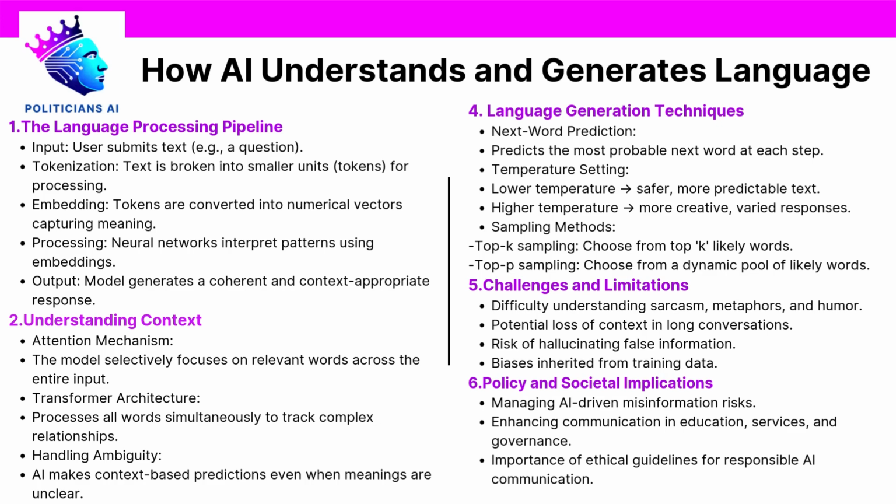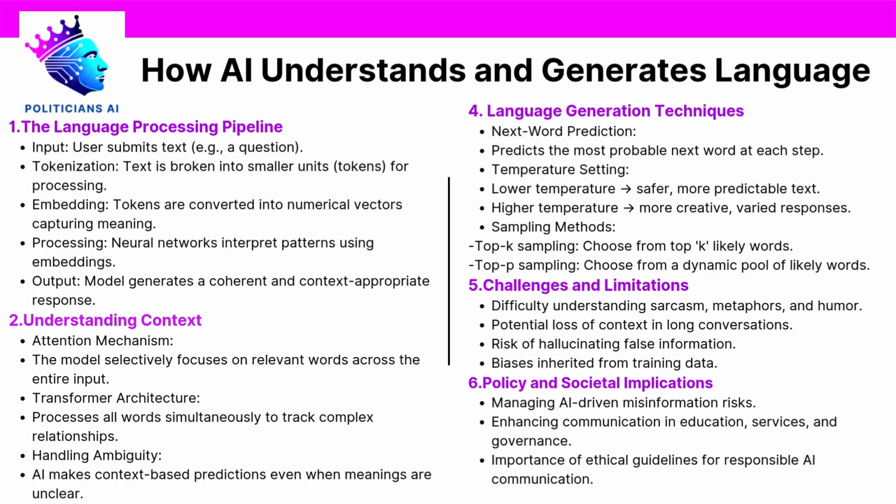First, input. Whenever a user types a sentence, asks a question, or issues a command, the AI system receives that raw text as input. Second, tokenization. Before the AI can process the text, it must break it into manageable pieces. This process is called tokenization. In simple terms, tokenization splits sentences into words, subwords, or even characters. For example, the sentence "I love democracy" might be split into tokens like "I," "love," "democracy." Some models use even finer divisions, breaking words into syllables or common fragments to maximize flexibility across languages.